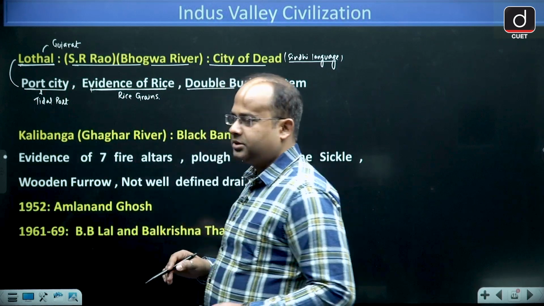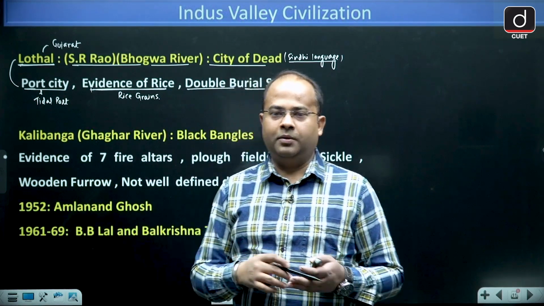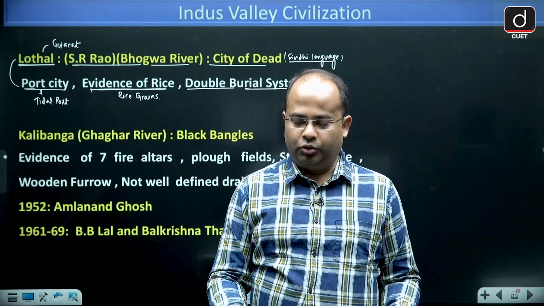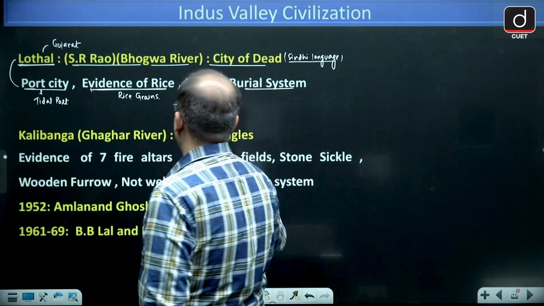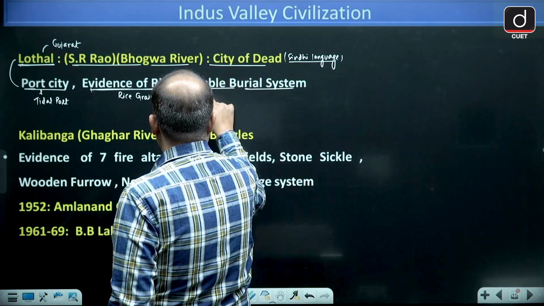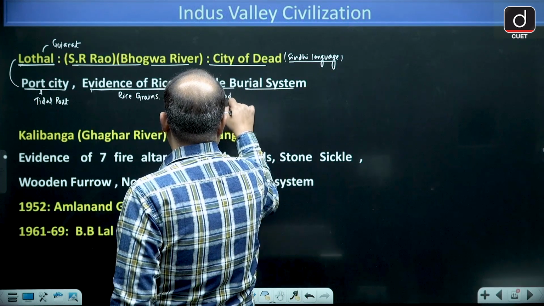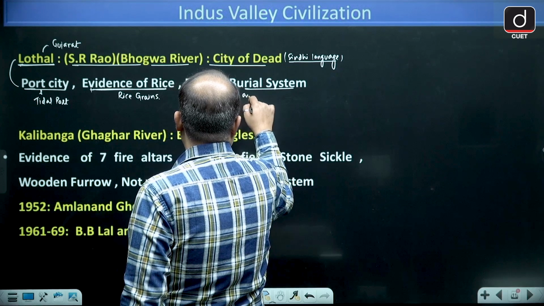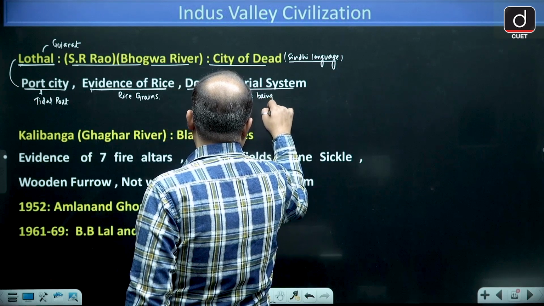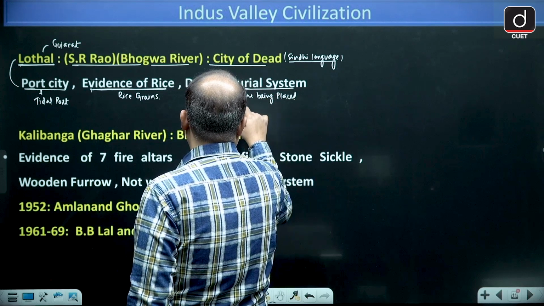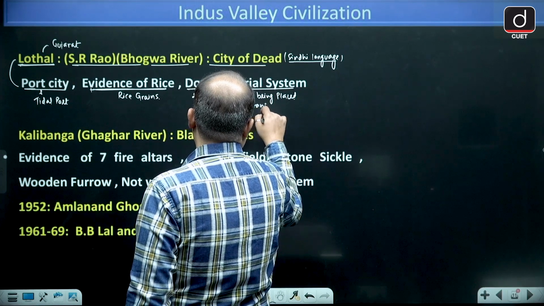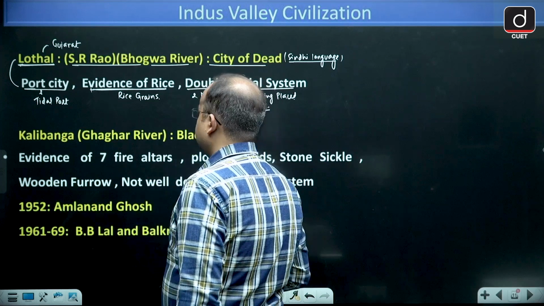In the double burial system, two dead bodies are placed in one grave. This is called double burial system.